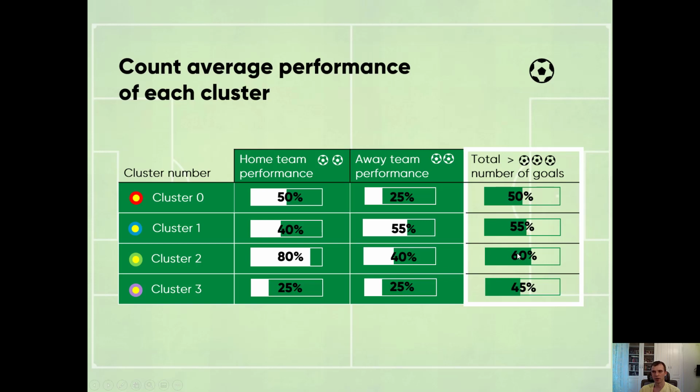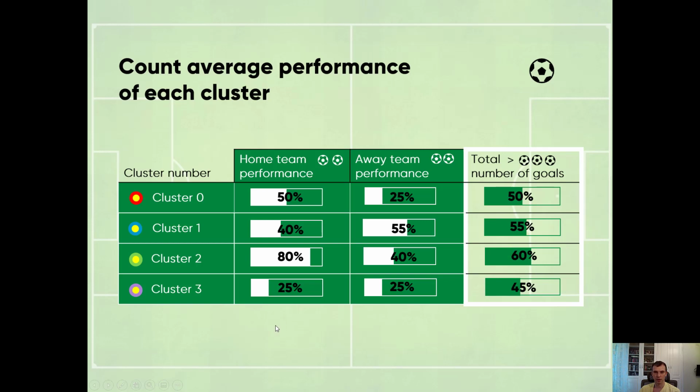For cluster 1 it's 55%. Cluster 2, between a top team and an average home team, is 60%. And an interesting thing for cluster 3, which includes games between 2 bottom teams which rarely score, so 25% both. So we see that 45% of these games end with 3 or more goals, which is much more than you would expect.